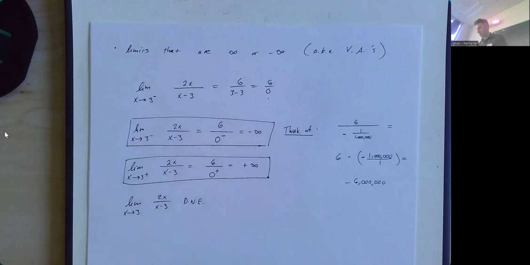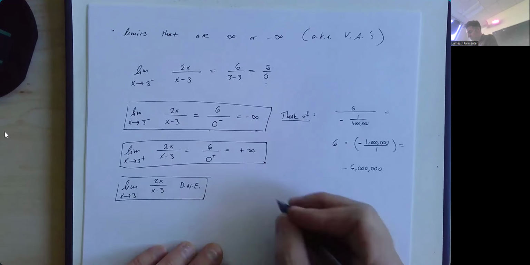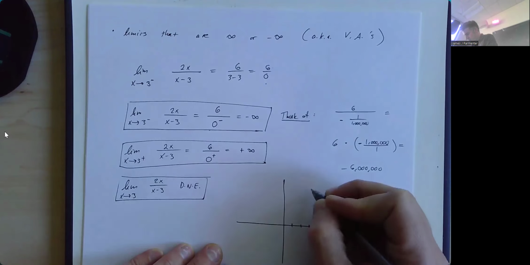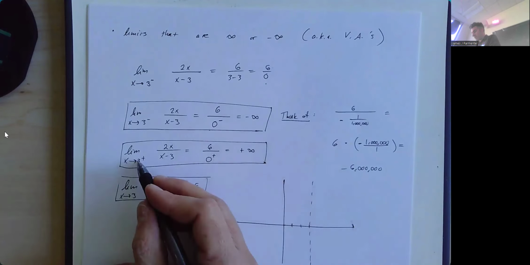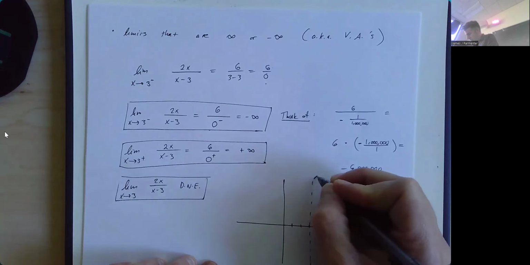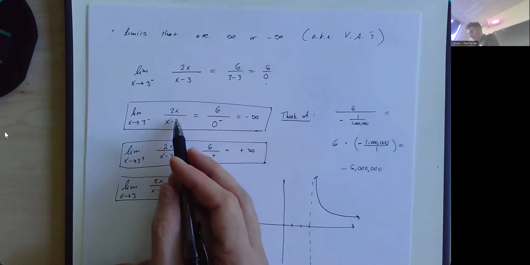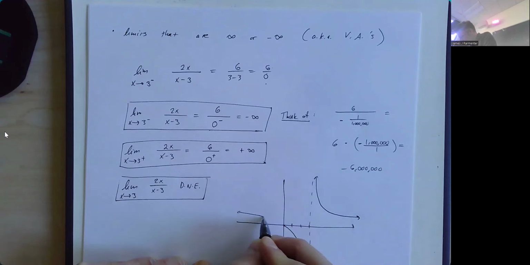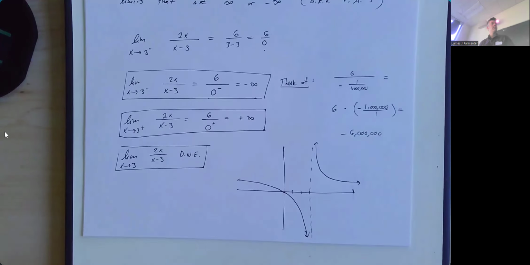Graphically, here's what's going on. We have a vertical asymptote at x equals 3. And we can see that as we approach 3 from the right, the function goes up to positive infinity. And as we approach 3 from the left, the function goes down to negative infinity. So that's how that looks.